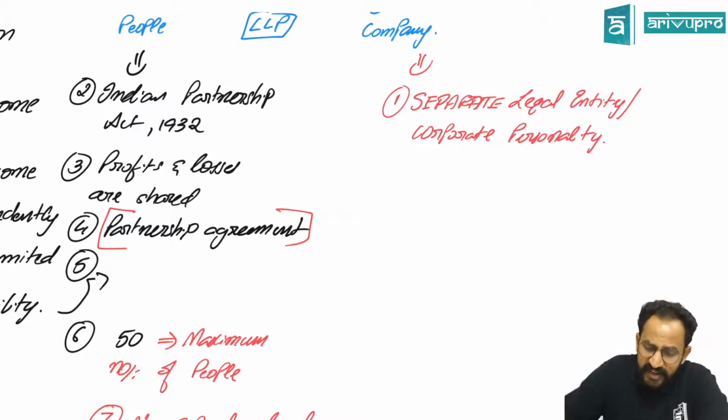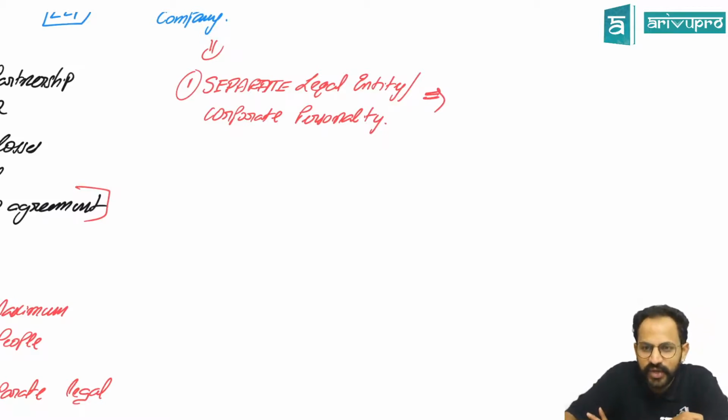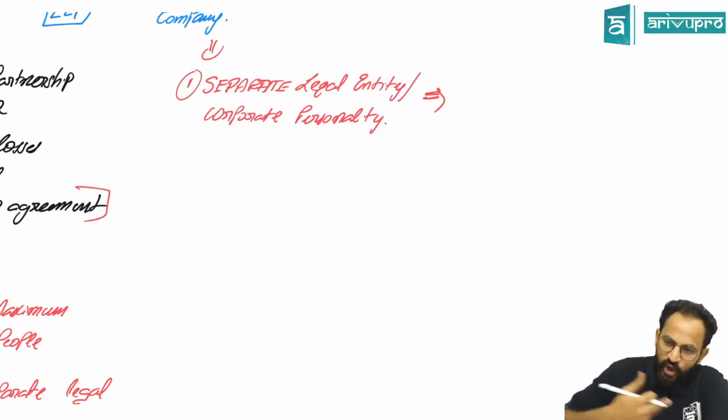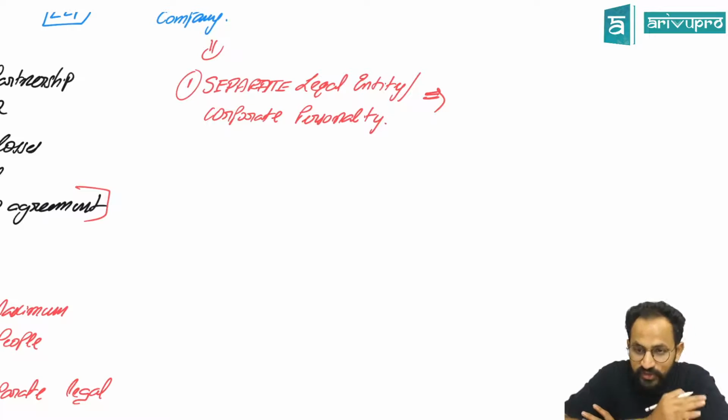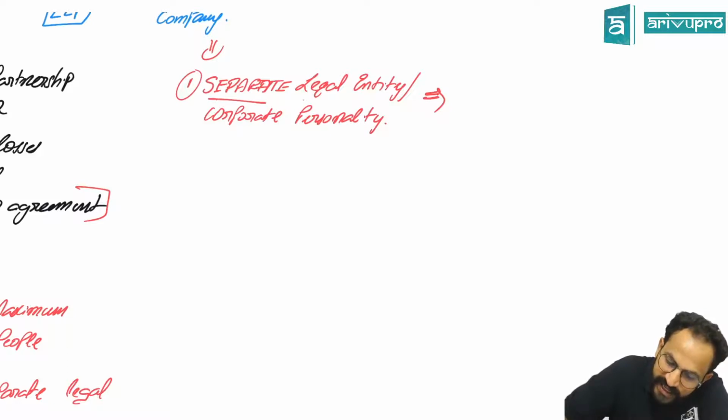Does anyone know any case laws related to company? Have you come across any case law? No? Okay. When we talk about company, we have a lot of case laws in this chapter. So let us see one by one. Sir, what do you mean by separate legal entity?